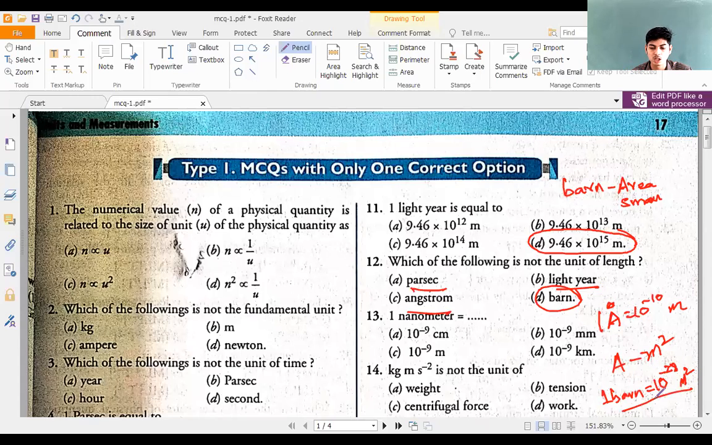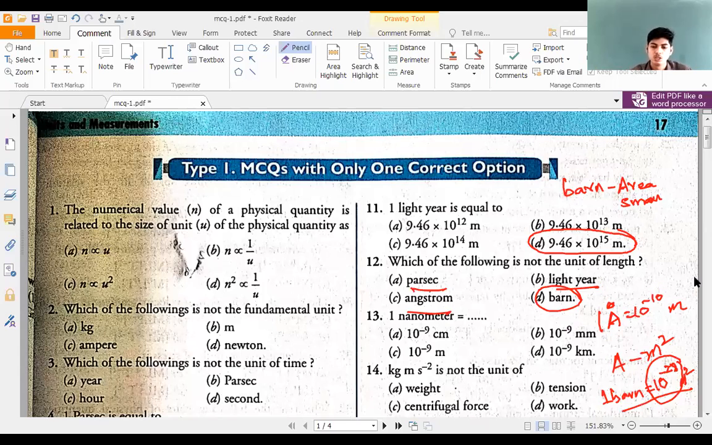Look at this. 10 to the power of minus 28 is a very small value. It is 0.0000 with 27 zeros and then a 1 has to come. It's a very small value. So barn is a practical unit used for measuring very small areas, right?